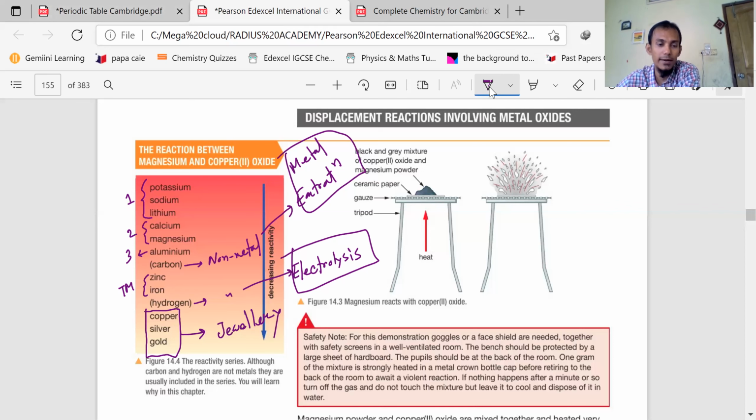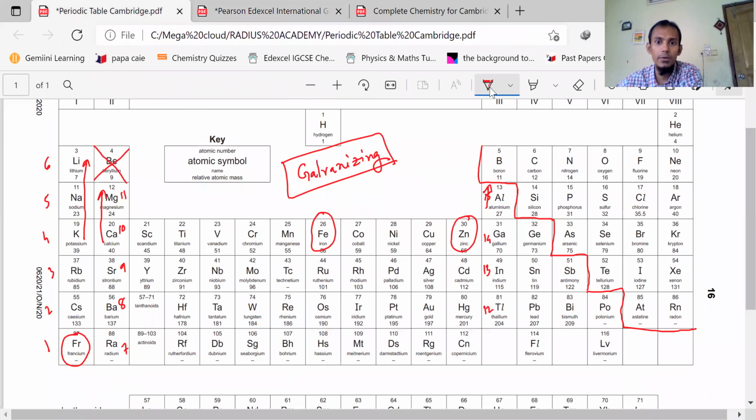We use them in the jewelry industry. Gold and silver are alloyed to make jewelry. Silver and copper are alloyed to make silver jewelry. And sometimes copper and gold are alloyed to make gold jewelry as well. Copper is used because it is cheap and very much unreactive for alloying silver and gold jewelry. Moreover, copper, silver, gold, you can easily remember how. You see, these three jewelries are in the same vertical line, same vertical position.